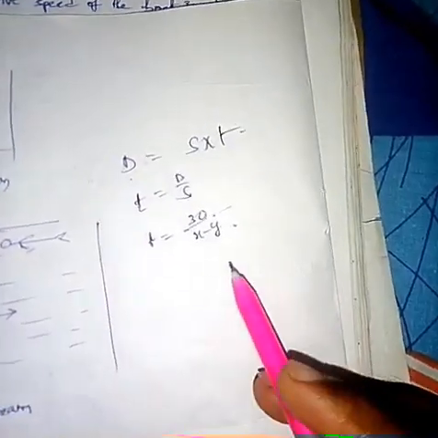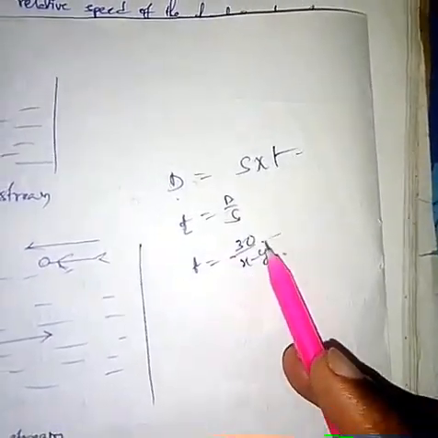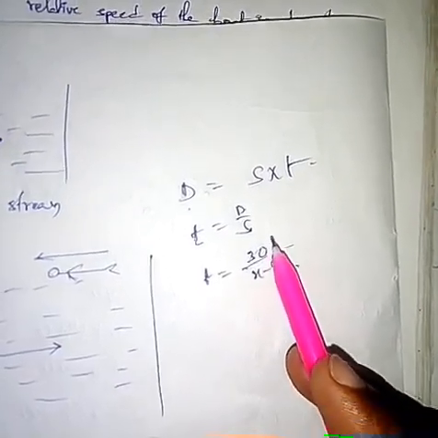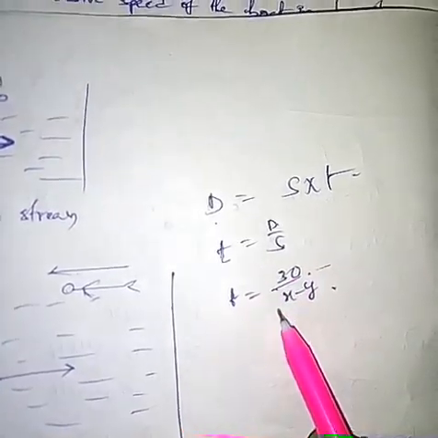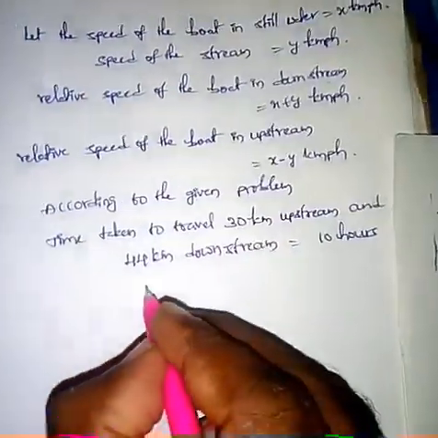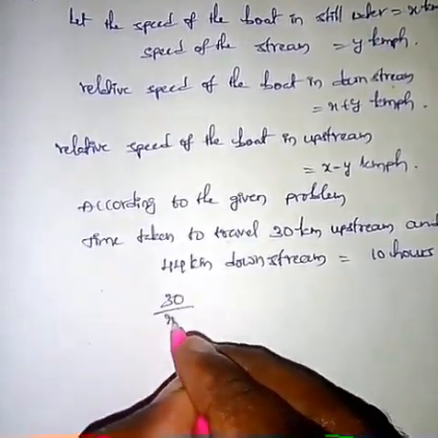That's why time equals distance by speed. Distance equals 30 km and the speed of the boat upstream equals x minus y. So the time taken to travel 30 km upstream is 30 by x minus y.